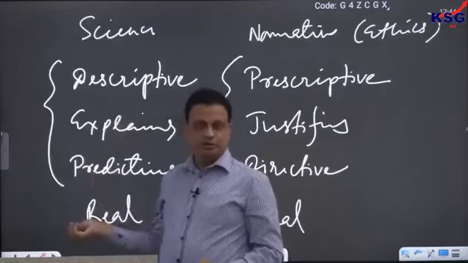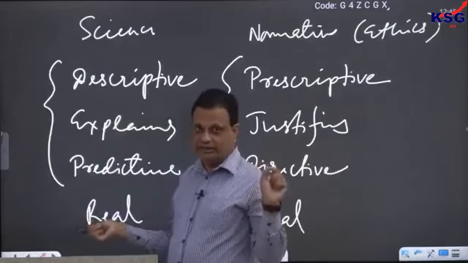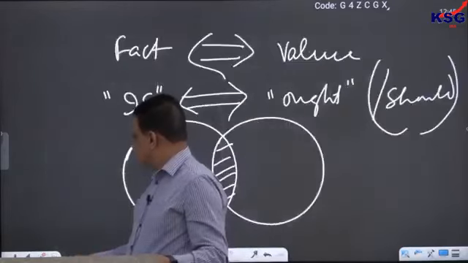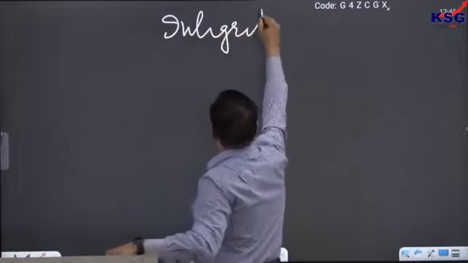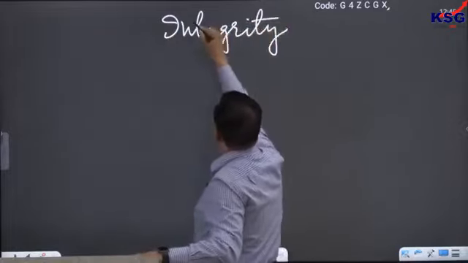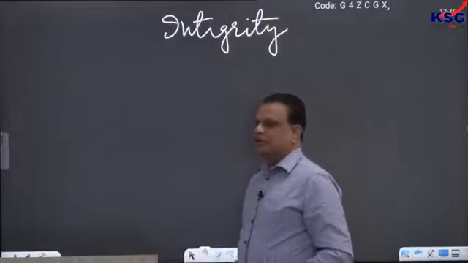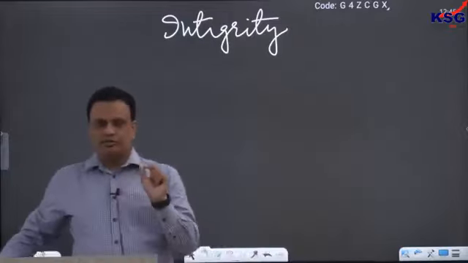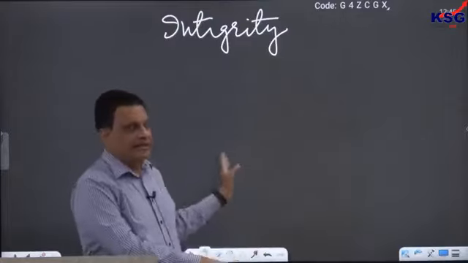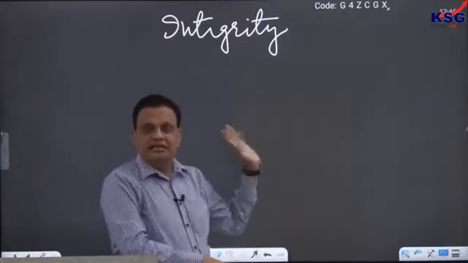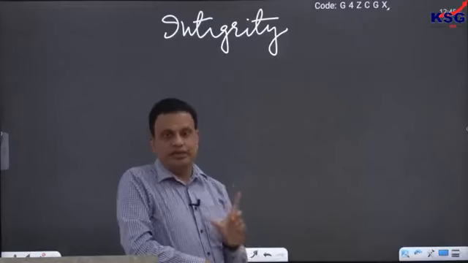So there can be many questions on this topic, science and morality, and this is how you have to approach them. Now the next important topic that I would like to briefly mention here would be integrity. Because whenever we talk about ethics, then almost at the same time we talk about integrity as well. Ethics and integrity, they are the two terms that we often talk about together.